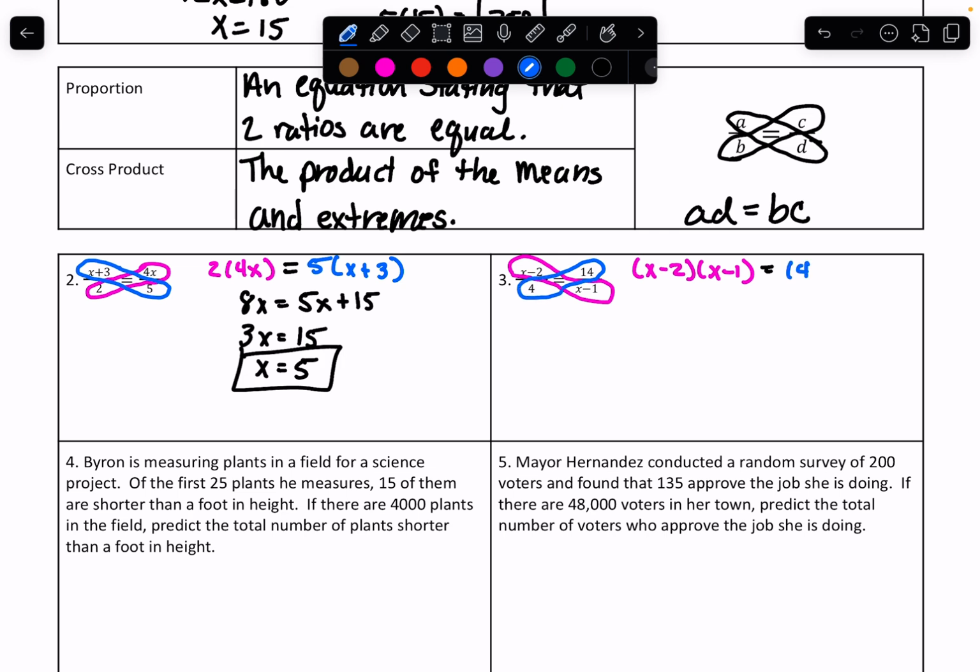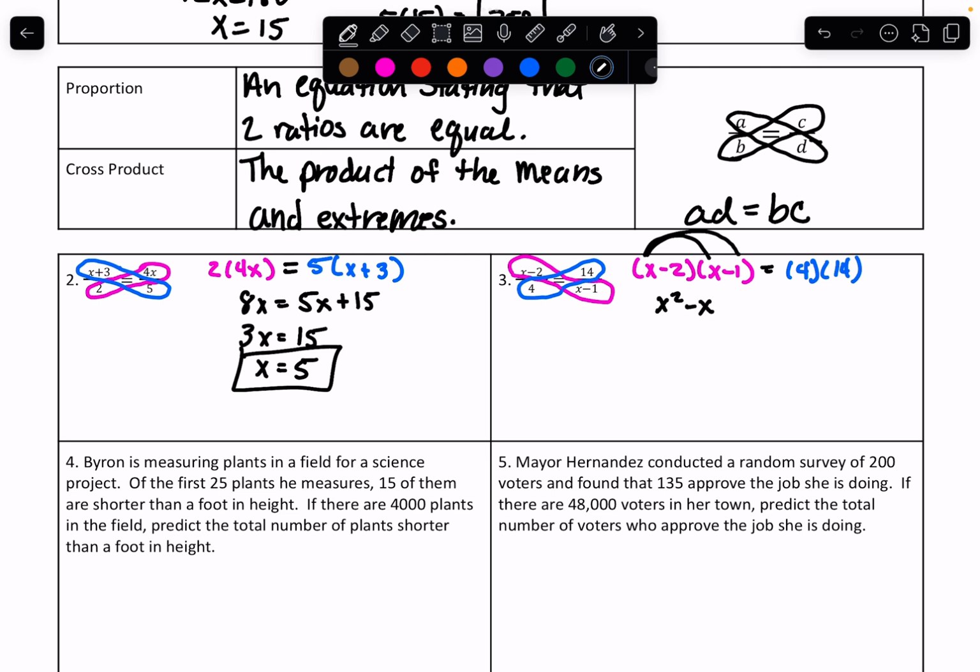And then 4 times 14. Okay, so multiplying binomials. Some of you learned the FOIL, and some of you might have learned the box method. So FOIL just means that you're going to multiply the first two. So x times x is x squared. The O in FOIL is multiplying the outsides together. So -1 times x is -x.